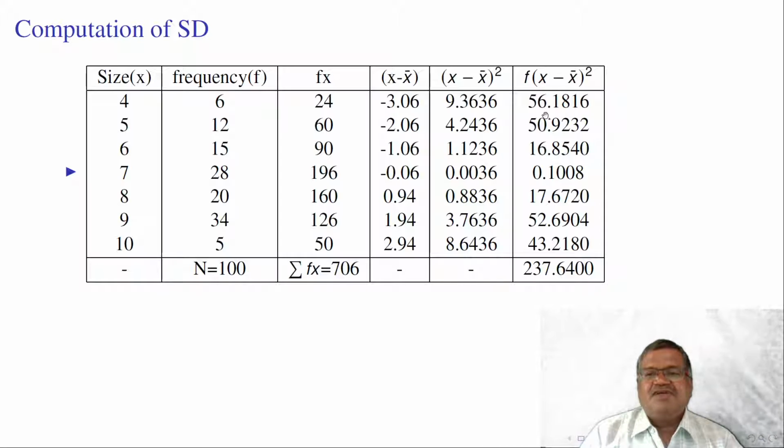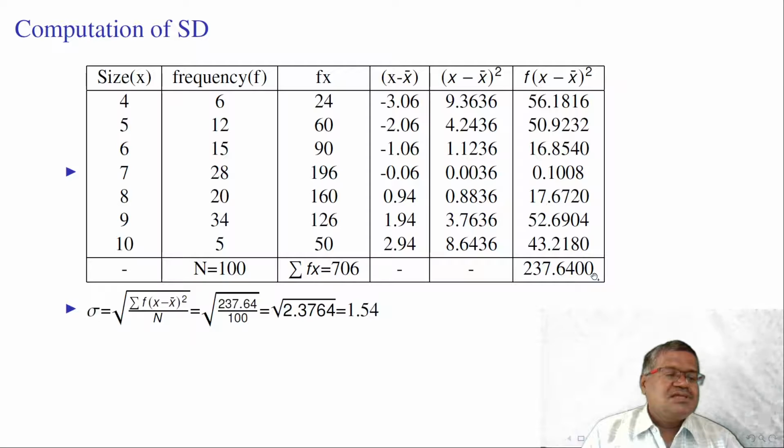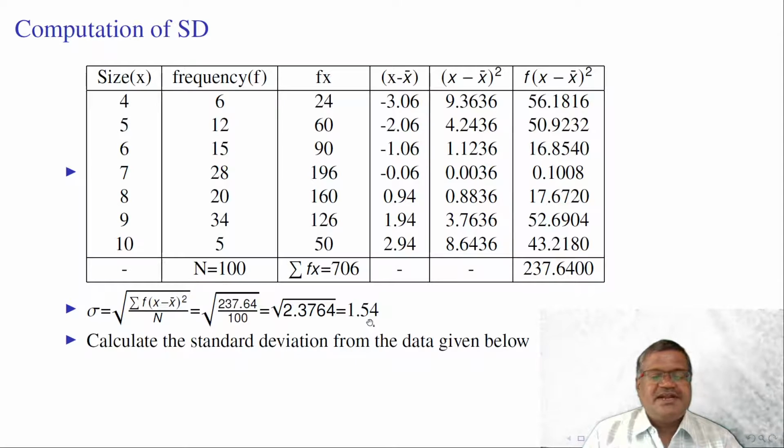The summation of this term is 237.6400. Thus, sigma is equal to root of summation f into x minus x bar whole square by n. Capital N is 100 here. Summation f into x minus x bar whole square is 237.64 here. This gives 1.56, which is our standard deviation.